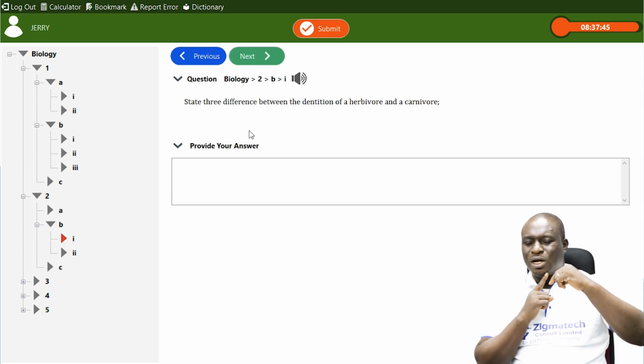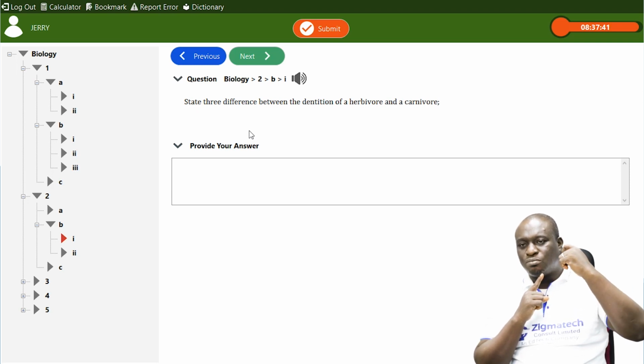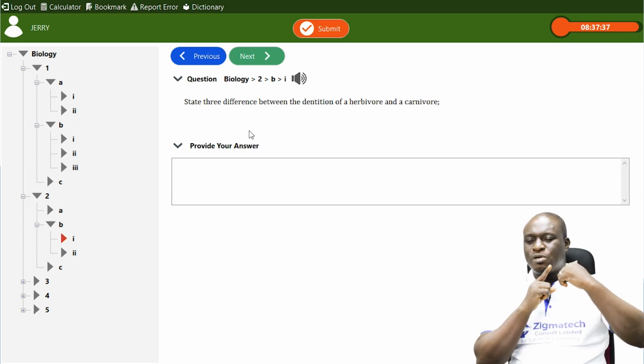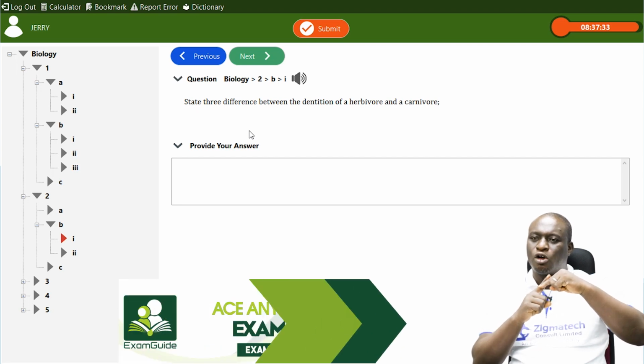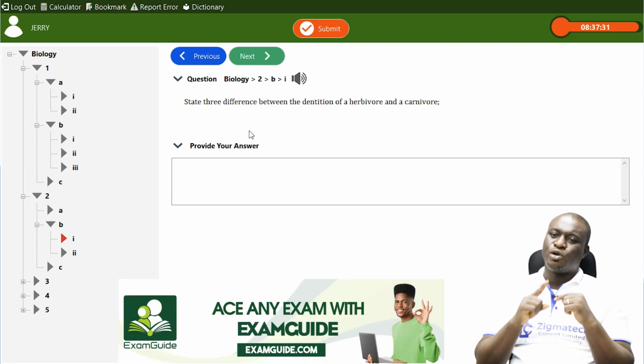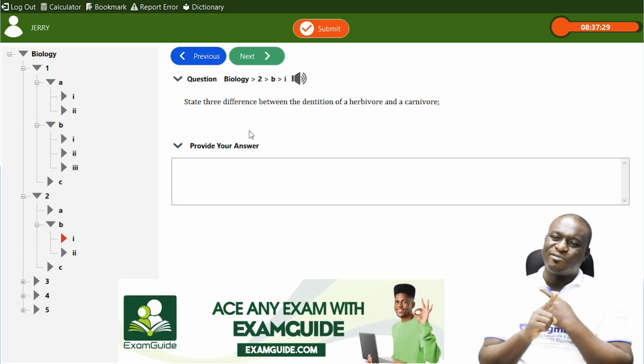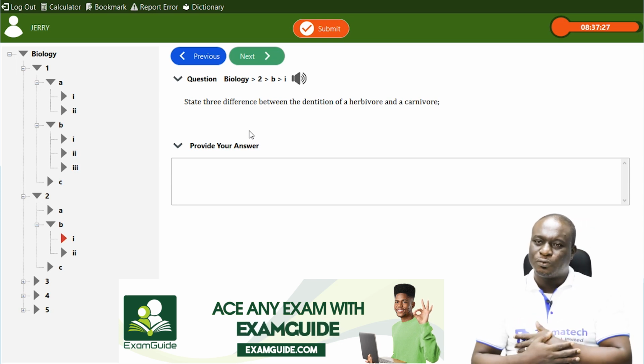They join together to form what we call the carnassial teeth. And you can only see it in a carnivore and not in a herbivore.